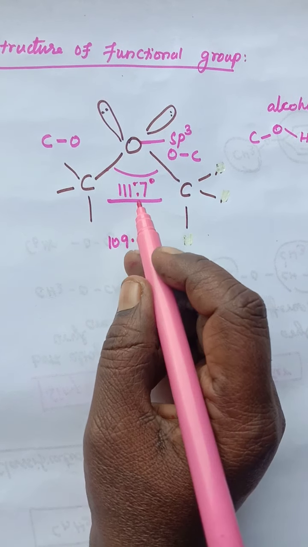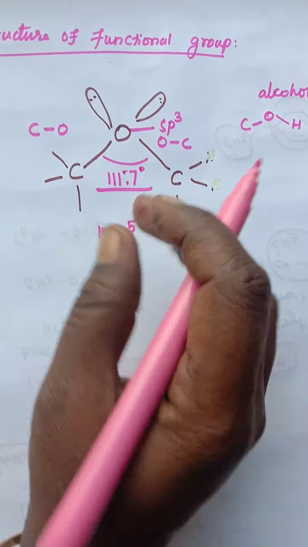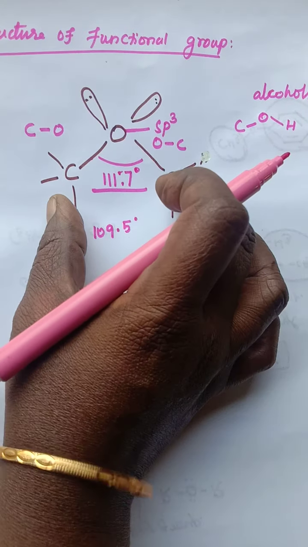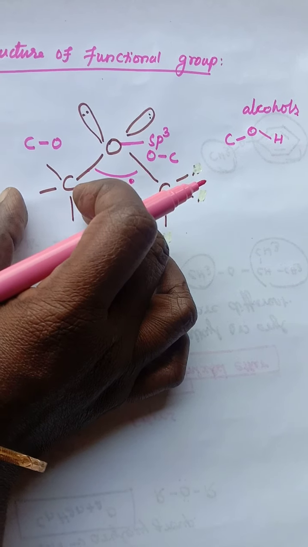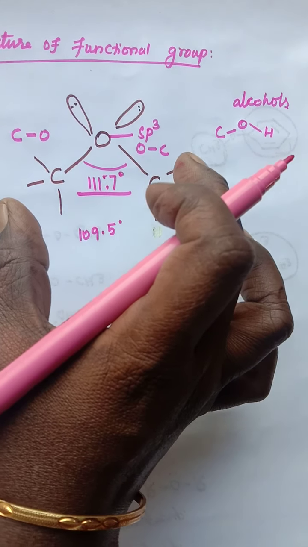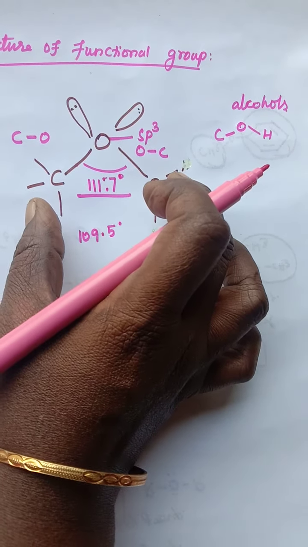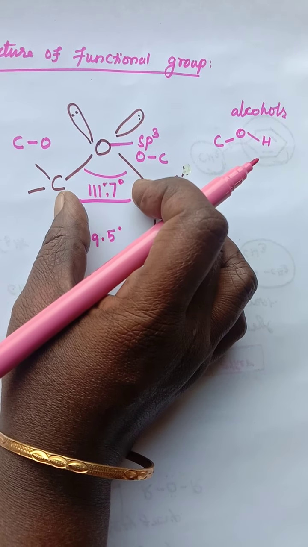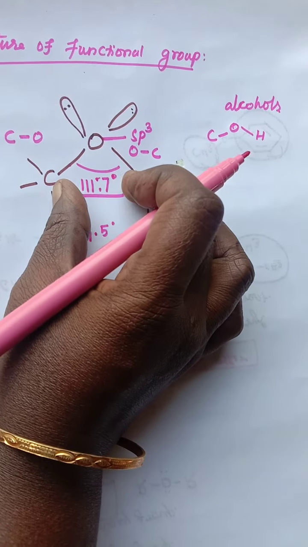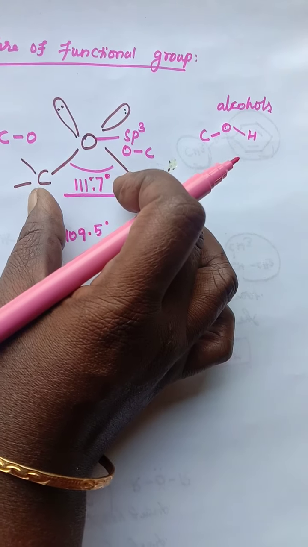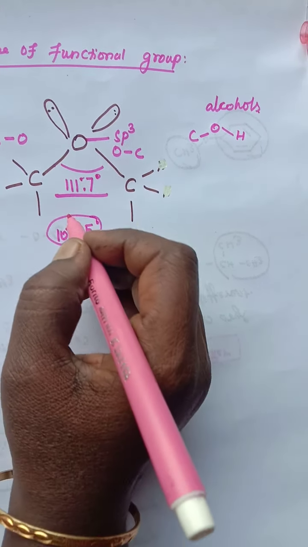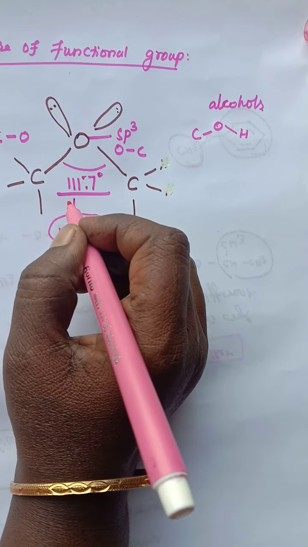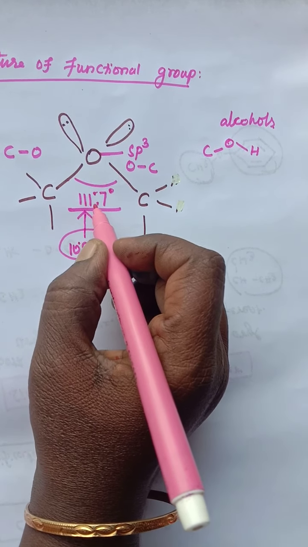The reason is the two bulky groups. This is one bulky group, this is another bulky group. Because of these bulky groups, a steric interaction takes place, so there is a repulsive force. Because of the repulsive force, the bond angle is increased from the normal tetrahedral bond angle to 111.7.